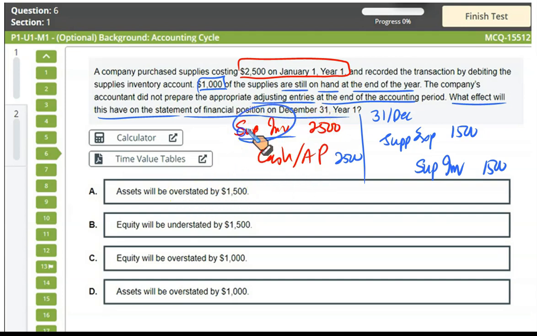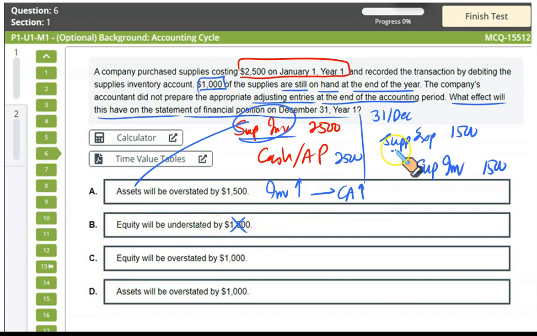Your supplies inventory, which is an asset, is overstated by 1500 because it has been used. So your supplies inventory is high, which means your current assets are higher. Why not B, C, D? Let us discuss. Equity will be understated by 1500, wrong.